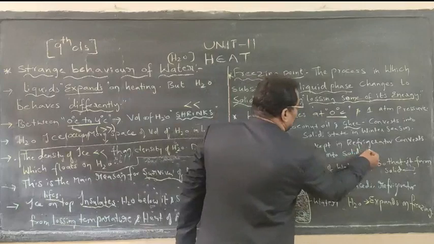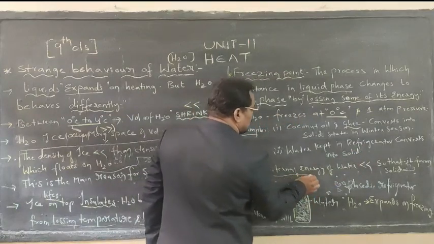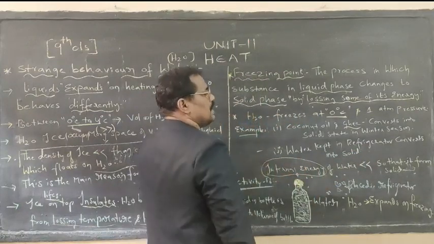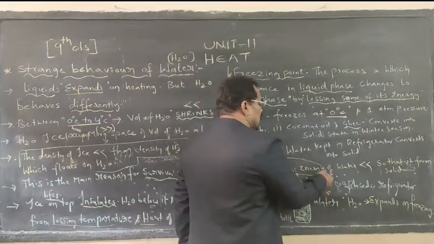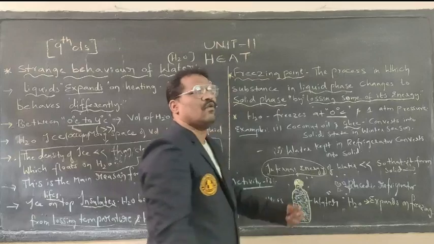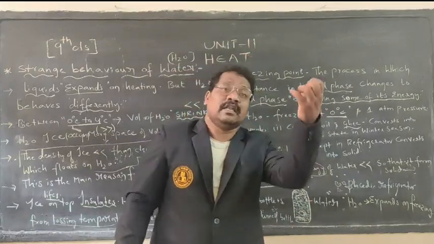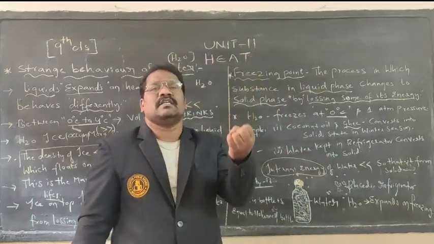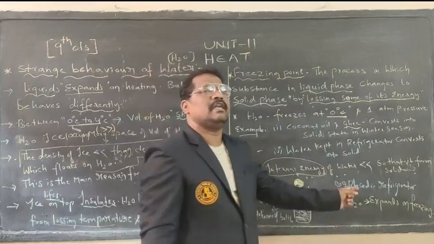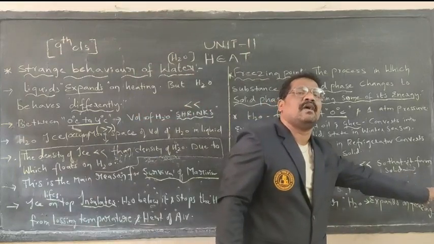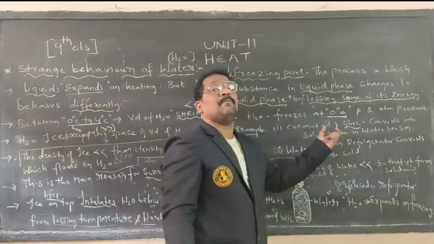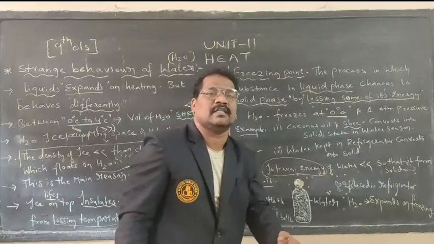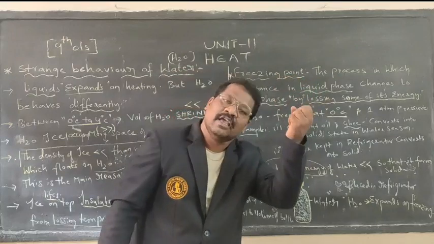And if the water, what else do we have? It will have some internal energy. That internal energy gradually decreases, so the internal energy existing in the water we kept in the refrigerator gradually decreases. Due to the decrease in internal energy, it gets solidified and forms ice. That is the reason the temperature reduces when we keep water in the refrigerator.